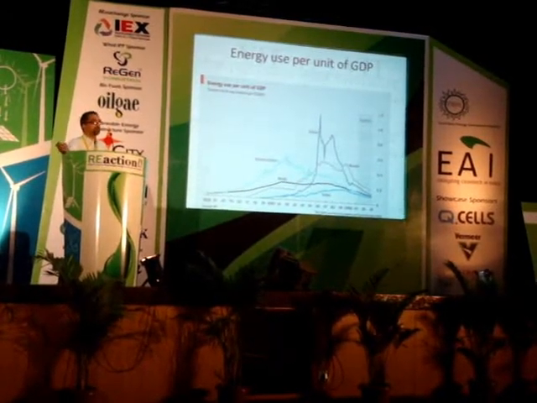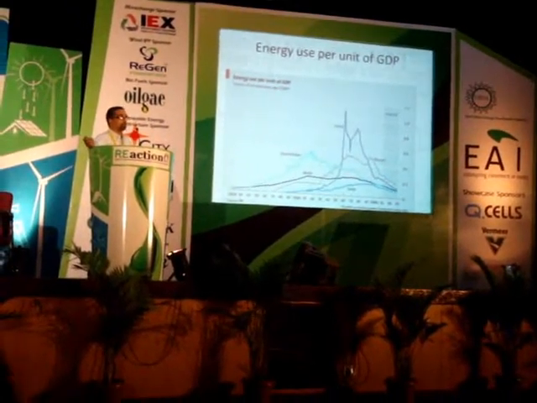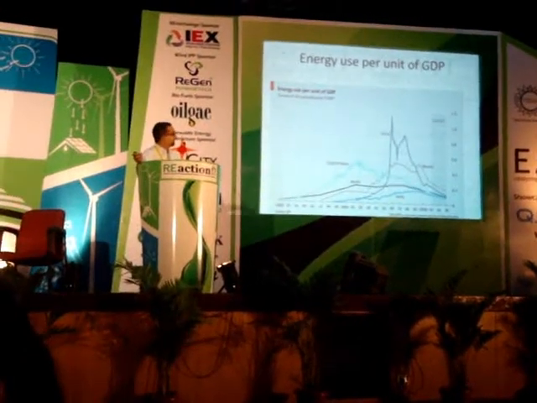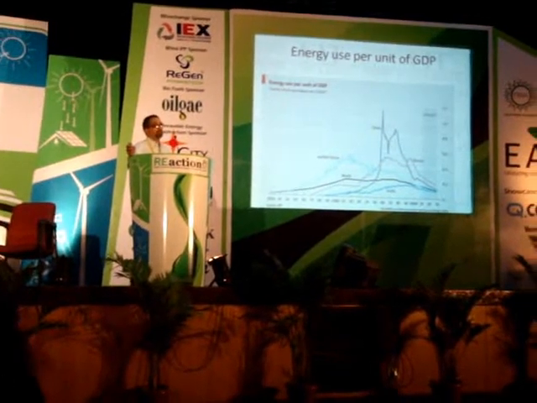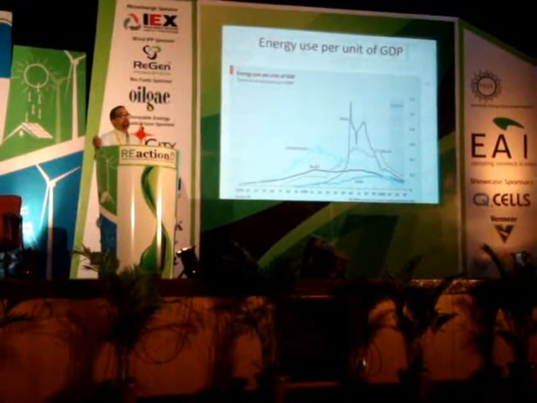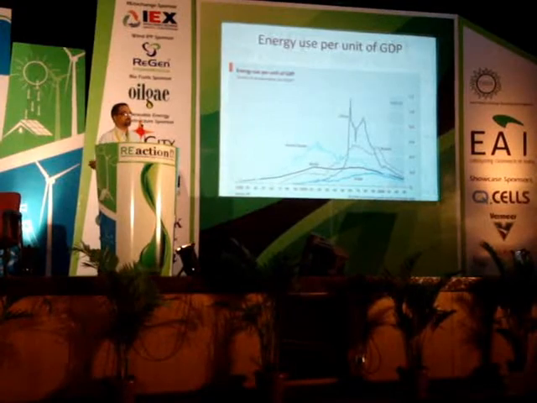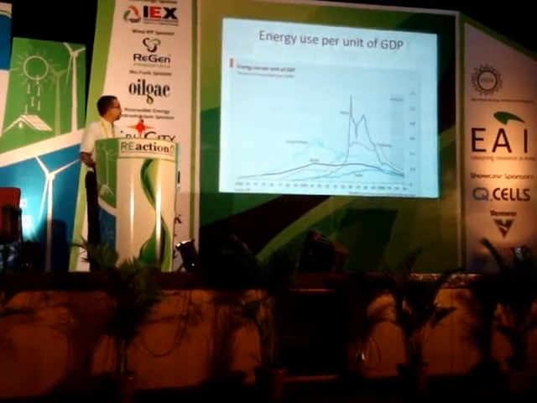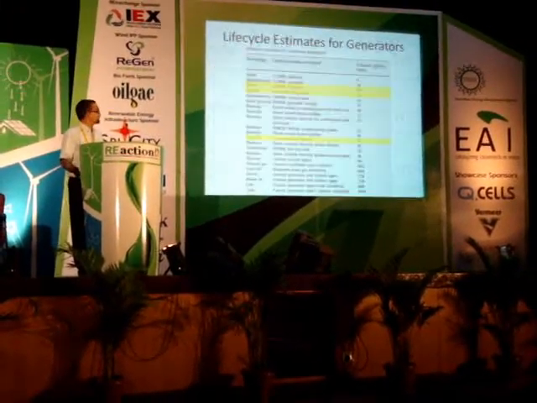This is a chart that I had picked up from The Economist. We have been much below the world average. We have started to peak according to the latest data, and we will continue to be world leaders as far as the reason why we are world leaders in this is not because of efficiency, it's because of the lack of energy, and much of the population is actually living on sustenance farming. That actually consumes much less energy. So that apart, our aspirations are to move towards the higher quadrant, as I said.